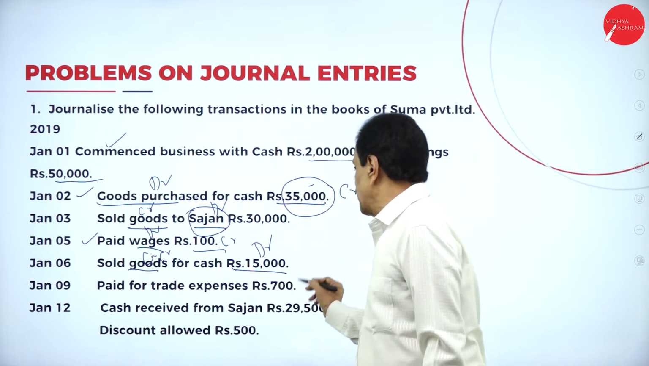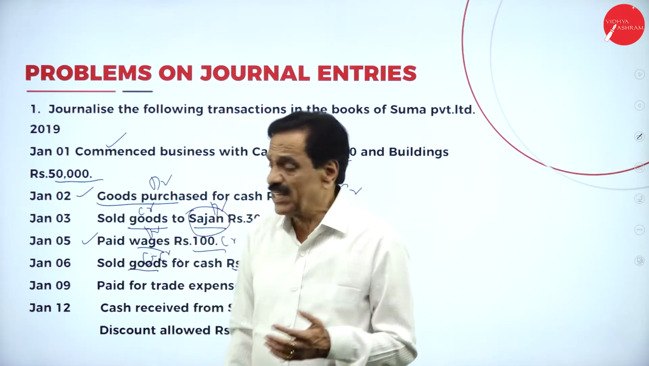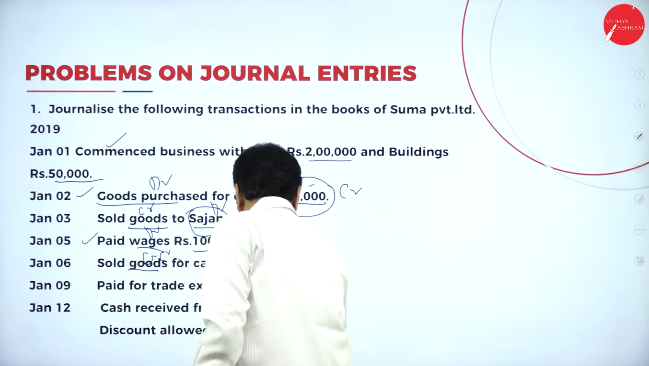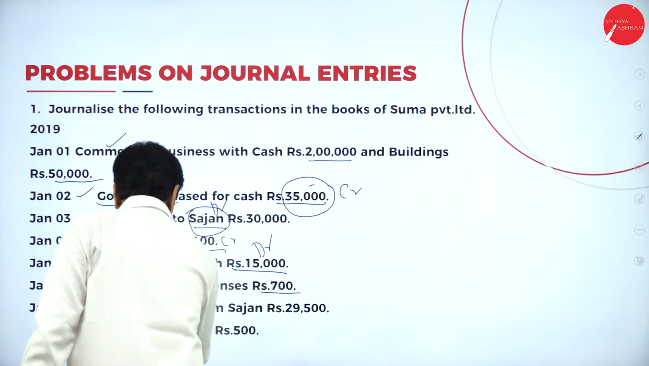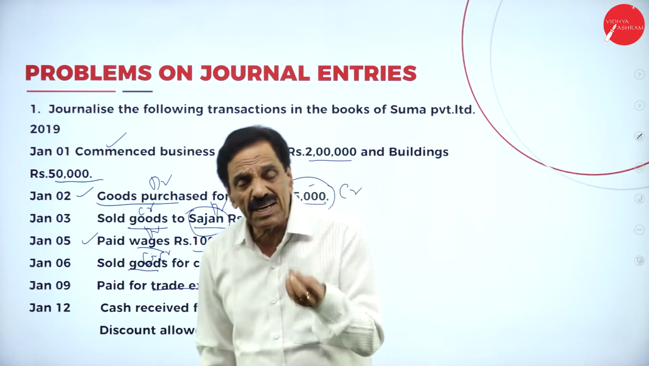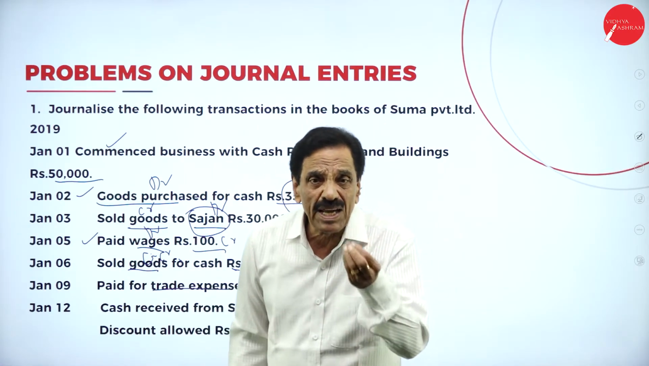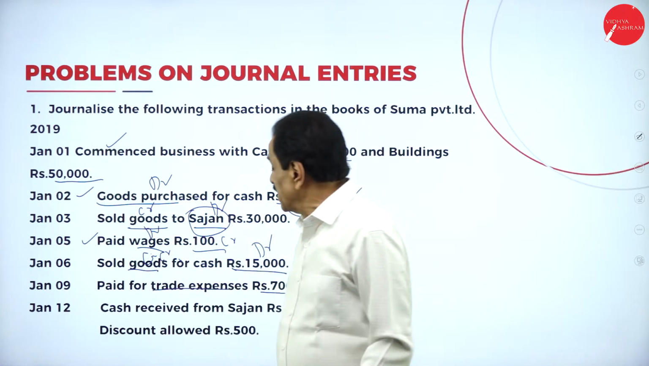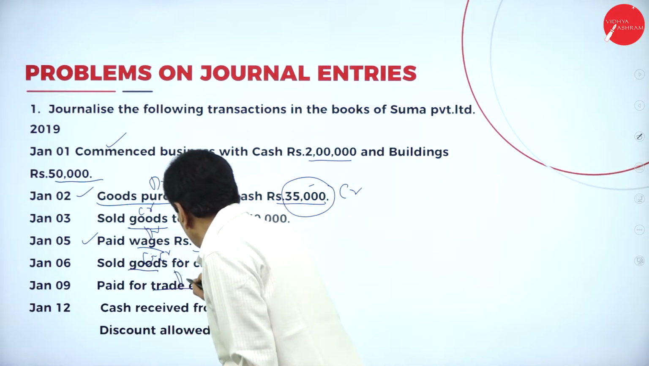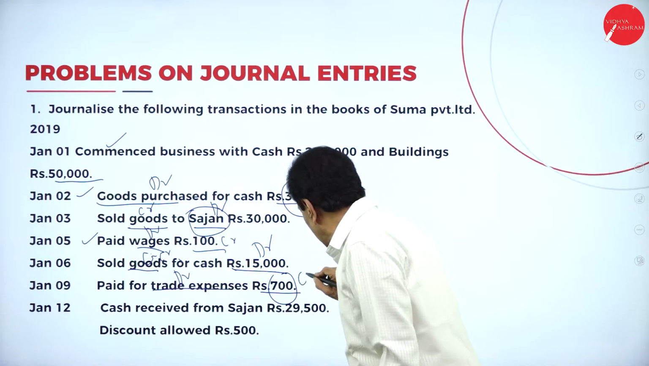Paid for trade expenses rupees 700. We paid how much money? 700. Which are the two types of account that come in? One is the cash, one is the trade expense. Trade expenses comes under nominal account. What does the nominal account say? Debit all expenses and losses. This should be debited. So what is going out from you? Cash. This should be credited.